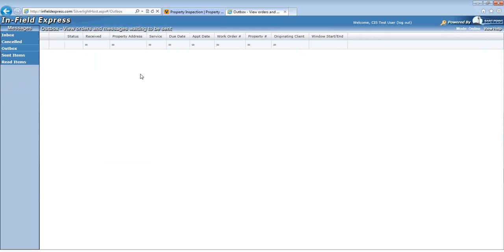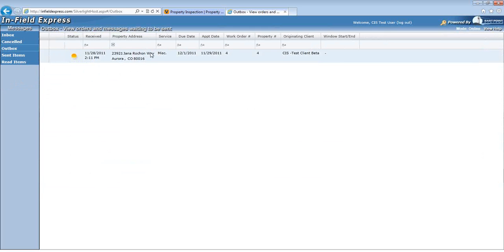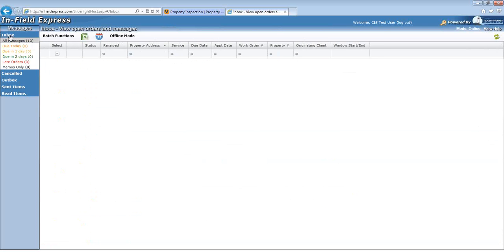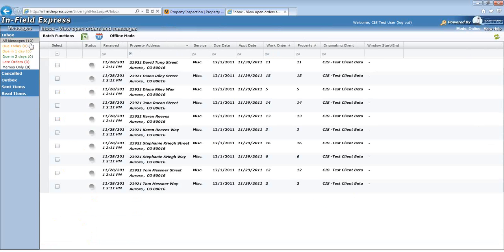The order will appear in your outbox until Vectra Field Services sweeps the system and retrieves the work order, after which time it will be found in your Sent Items box, and the order will be removed from your inbox. And now we have 10 uncompleted work orders.